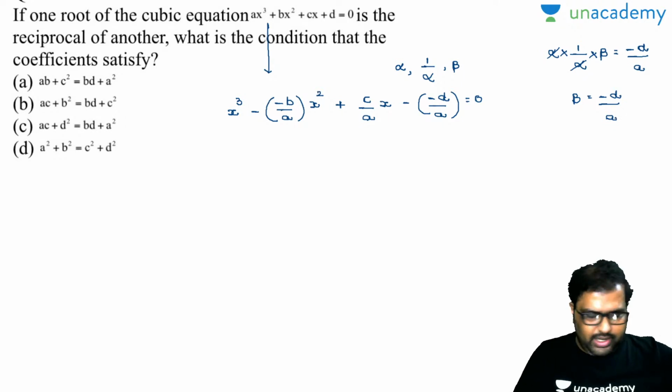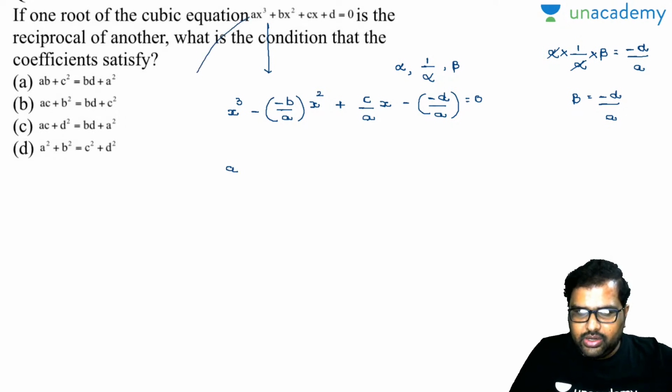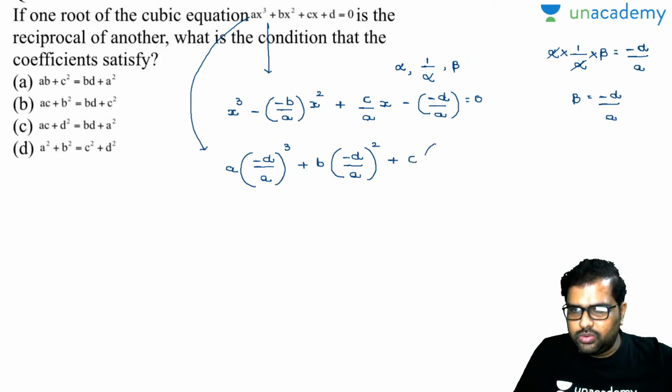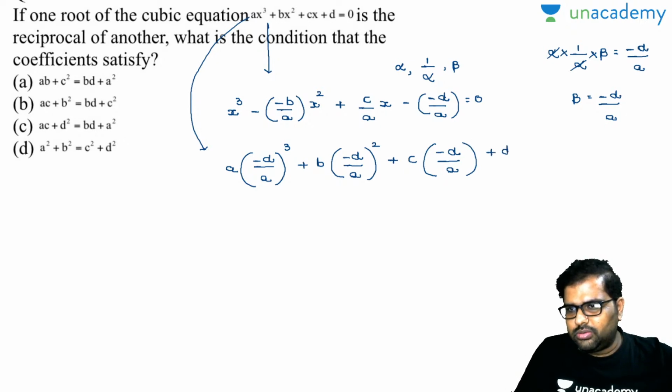Merely substitute this value in the given equation: a into minus d by a whole cube plus b into minus d by a whole square plus c into minus d by a plus d is equal to 0.